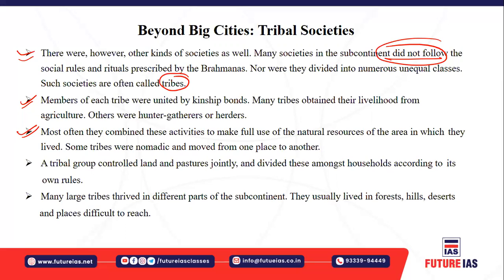Pasture lands are those lands which are grazed by the animals. They divided this land among the households according to their kinship rules. So they had their own kinship rules. And there were many such tribes who thrived in different parts of the continents. But as I told you, they lived in difficult terrains where normal people do not live, for example, in the forest regions, the hilly regions, and the desert regions, which are difficult to inhabit.